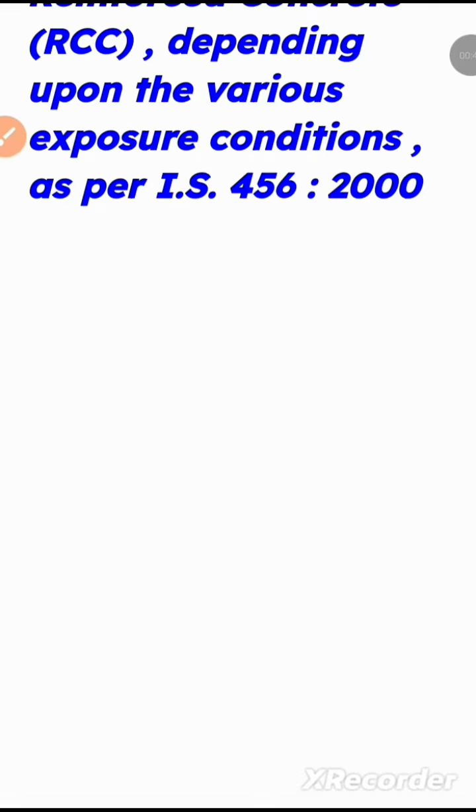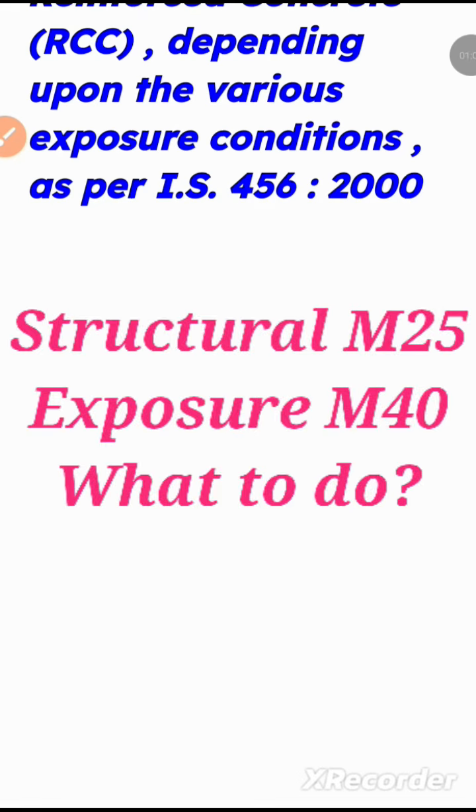Quite often a situation may arise that from the structural point of view the grade of concrete must be some figure, let's say M25. However, from the exposure point of view the minimum grade comes out to, let's say, M40, that is in extreme condition.